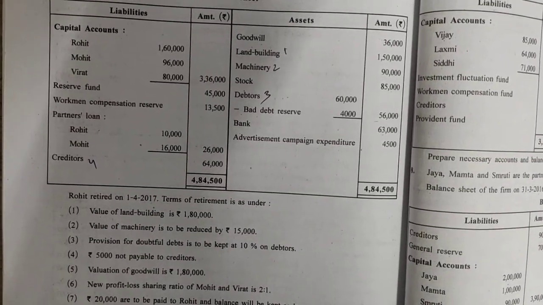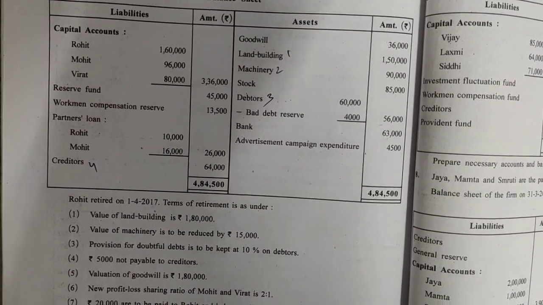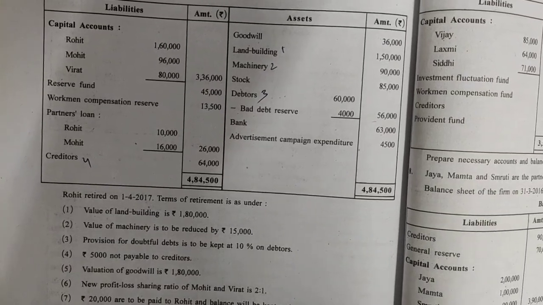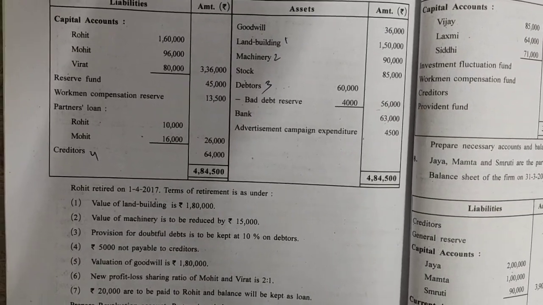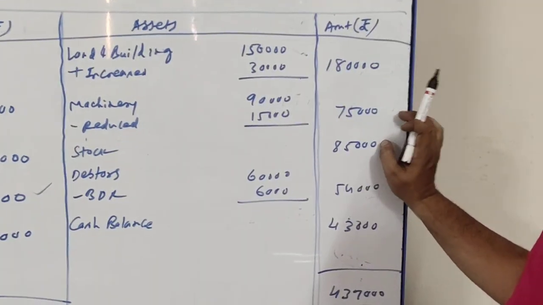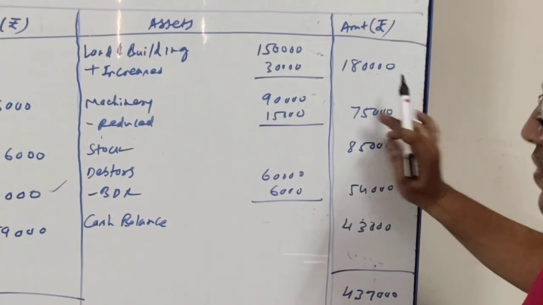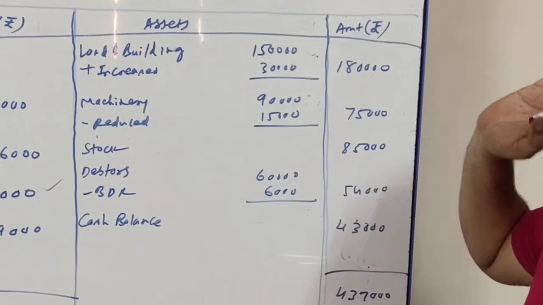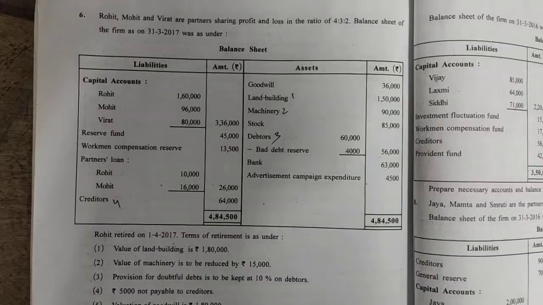Next item is stock 85,000. There is no adjustment, so directly we will be writing it in the balance sheet outer column. Stock rupees 85,000 unchanged because there is no adjustment on this amount, so directly will be written at the asset side of balance sheet. Next,